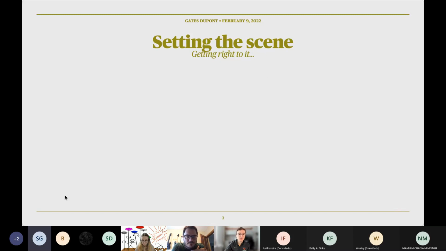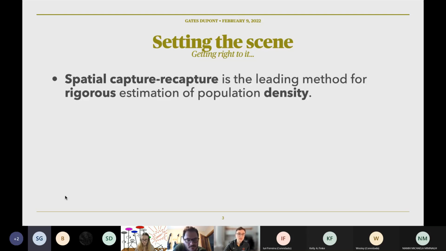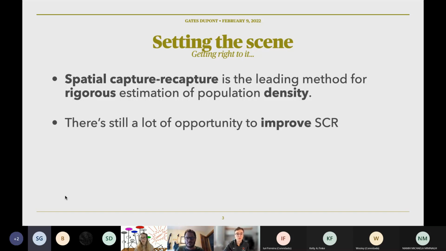Getting right to it, spatial capture-recapture, or what I call SCR, is the leading method for rigorous estimation of population density. The basic SCR model is built on an implied model of how individuals use space and a model of how those individuals are distributed in space. It was conceptualized in the early to mid 2000s. The model is still relatively new, with lots of opportunity for improvement. SCR data, though, can be challenging to collect in large quantities, so we need new ways to provide data to the model to obtain better estimates of density and other parameters of interest. Today I'll focus on two advancements in this regard, which were the focus of my master's work: sampling design and data integration.